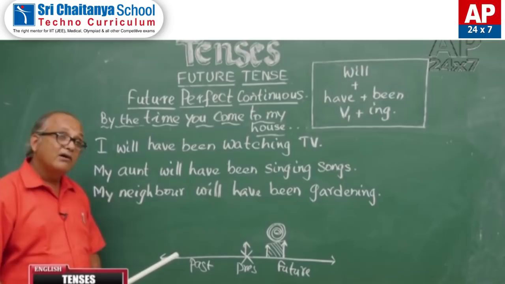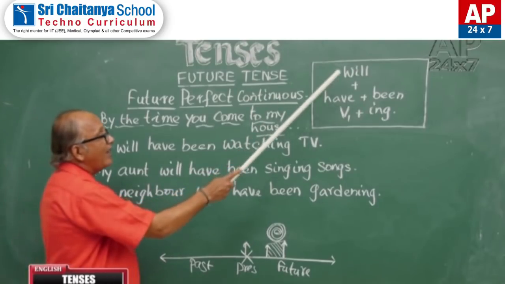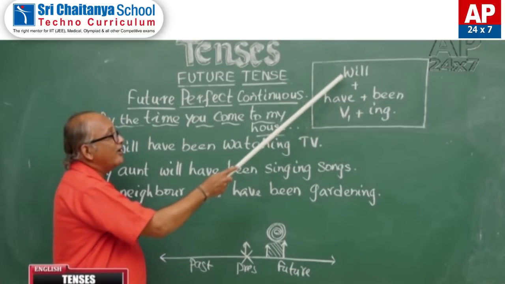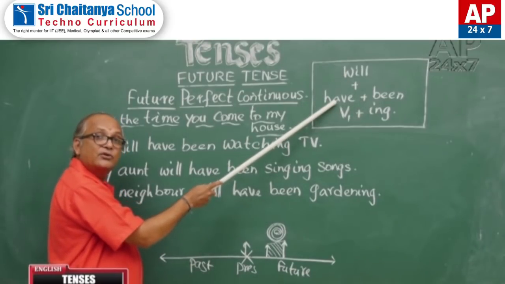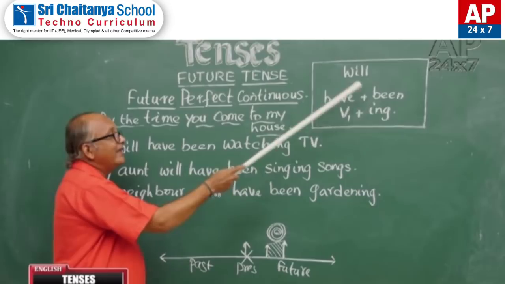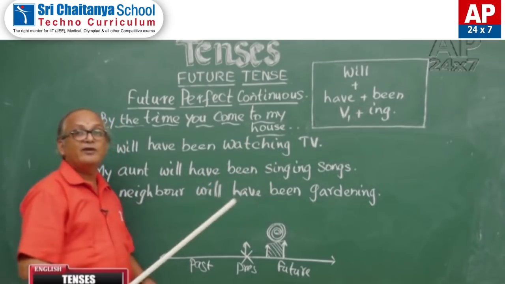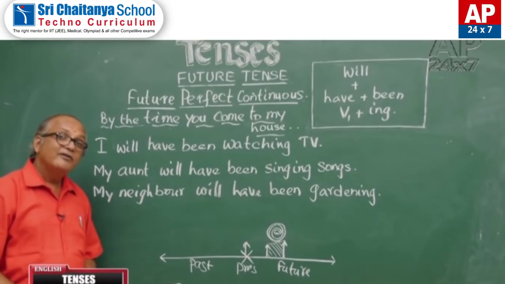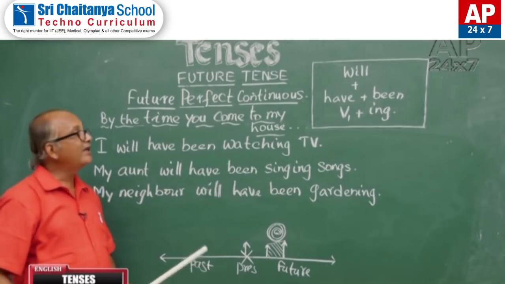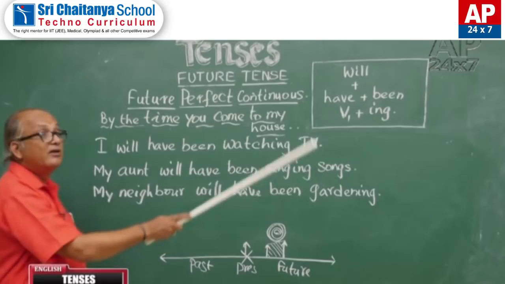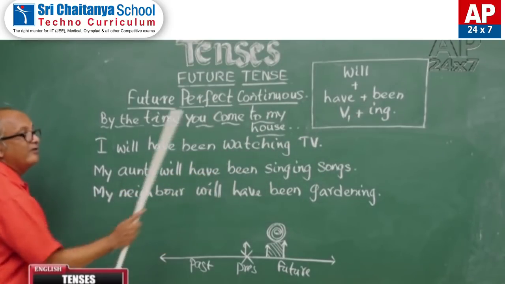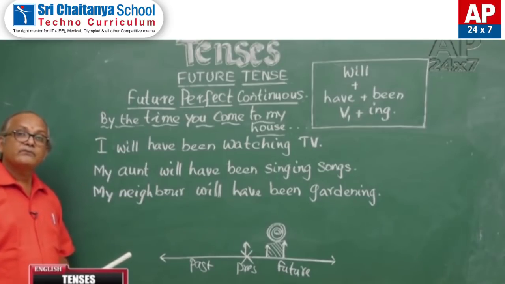Look at the structure here: will have been verb plus ing, a combination of perfect tense, use of have, and then continuous tense, use of verb plus ing. So, the structure is will have been verb plus ing.